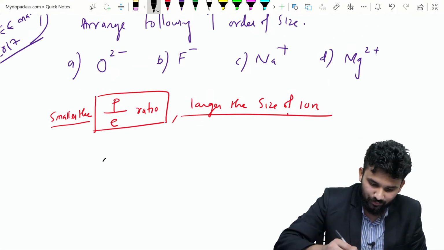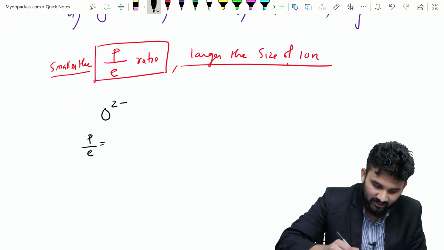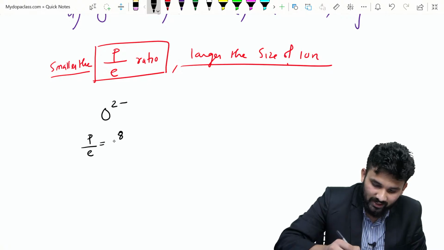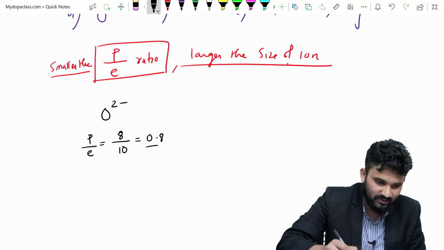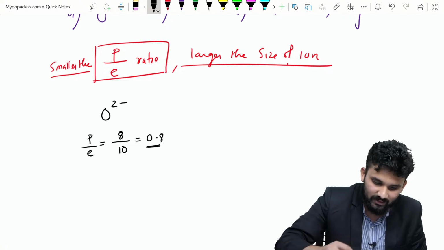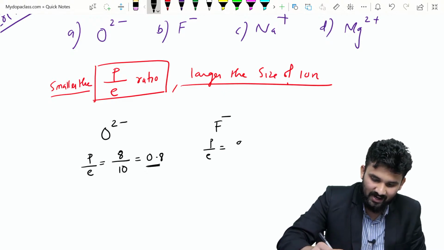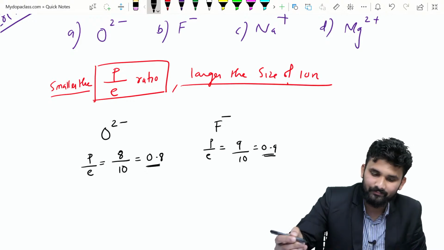The first option is O2 minus. How to find the P by E ratio? P by E, that is protons by electrons. Protons are 8, the number of electrons is 10, so it will be 0.8. Next is F minus. The P by E ratio is 9 by 10, so it will be 0.9.